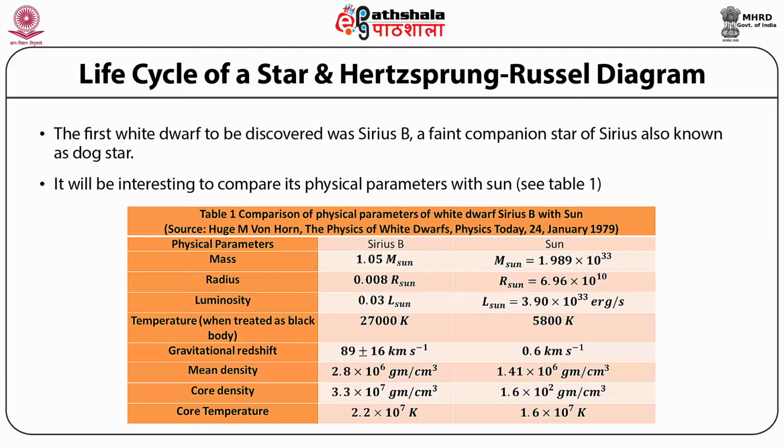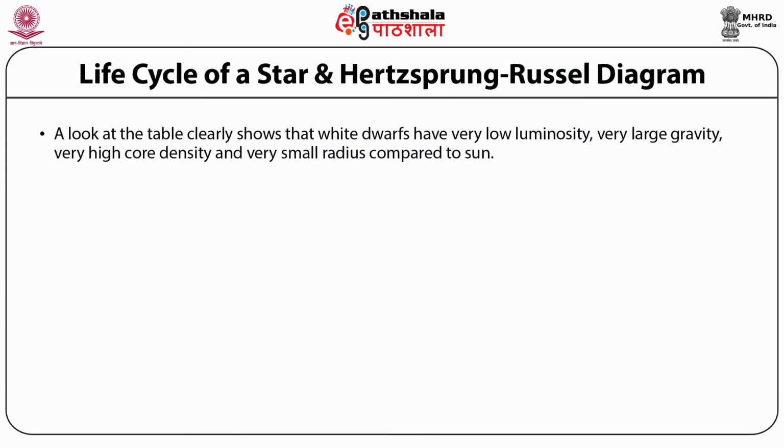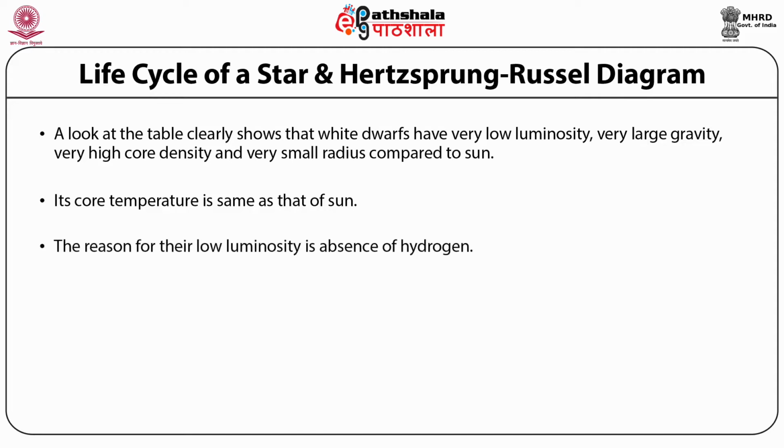Core density is 3.3 times 10 raised to the power 7 grams per centimeter cube, whereas of the Sun it is 1.6 times 10 raised to the power 2 grams per centimeter cube. The core temperature is 2.2 times 10 raised to the power 7 Kelvin, and that of the Sun it is 1.6 times 10 raised to the power 7 K. A look at the table clearly shows that white dwarfs have very low luminosity, very large gravity, very high core density, and very small radius compared to the Sun. Its core temperature is the same order as that of the Sun. The reason for their low luminosity is the absence of hydrogen.